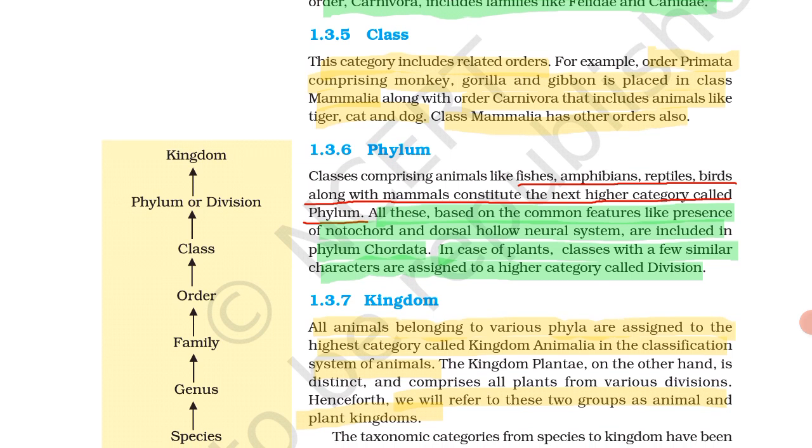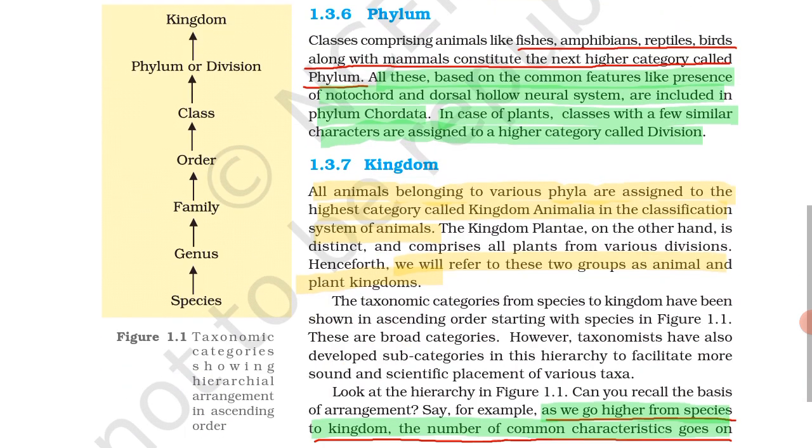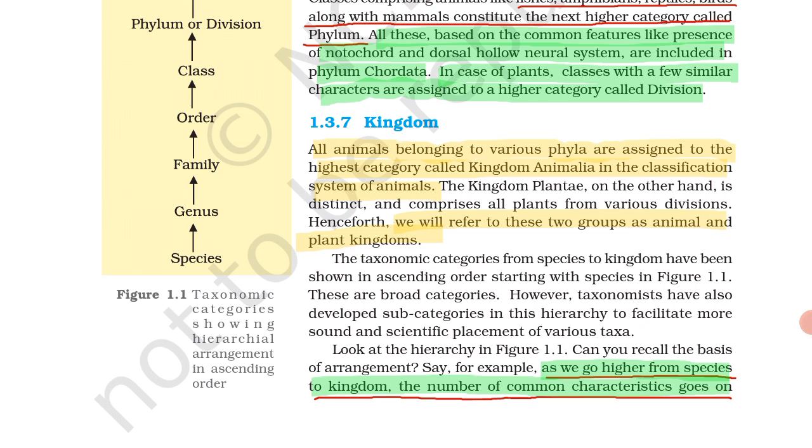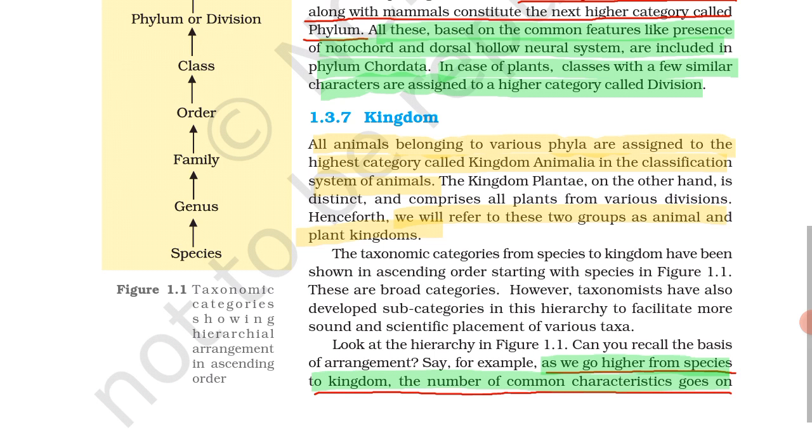Classes with few similarities are assigned to a higher category we call division. Then next is kingdom. All animals belonging to various phyla are assigned to the highest category, called kingdom. So we know about kingdom Animalia and kingdom Plantae. This means various phyla come together and form the highest category, called kingdom Animalia or kingdom Plantae. Kingdom Plantae, on the other hand, is distinct and comprises all plants of various divisions.